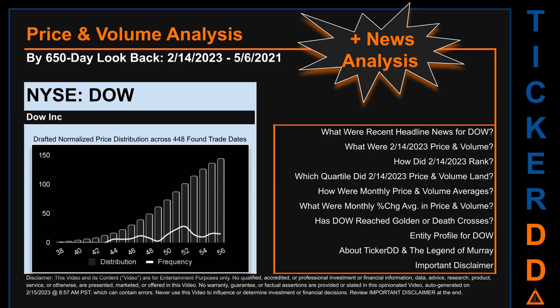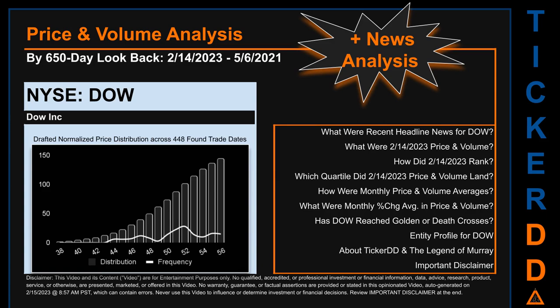DOW went public on March 20, 2019, which was roughly 3 years and 11 months ago. Looking back 650 calendar days from Tuesday, February 14, 2023 to Thursday, May 6, 2021, we found 448 applicable trade dates for use in our analysis.